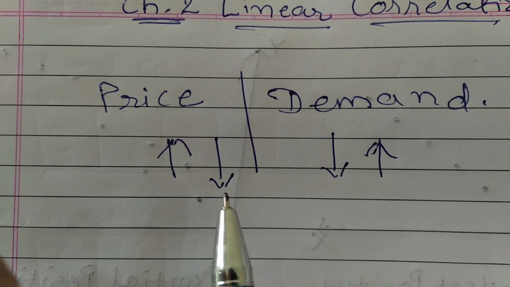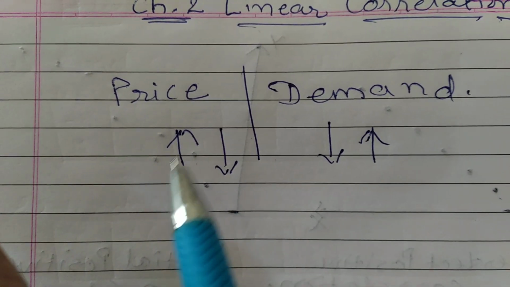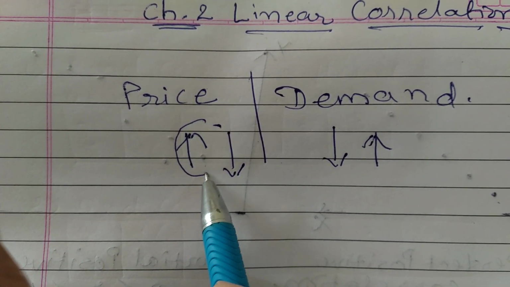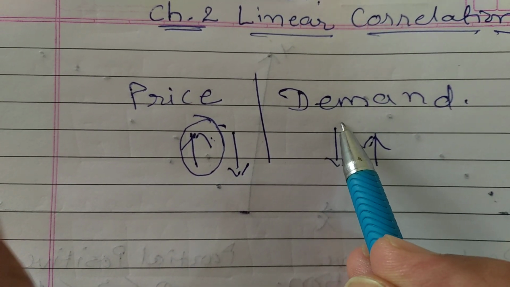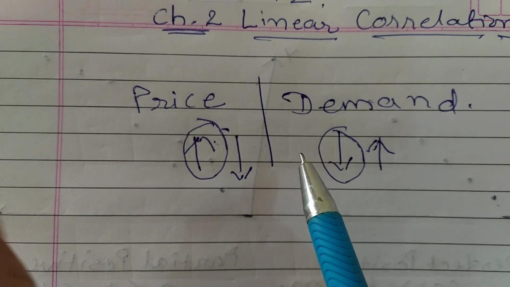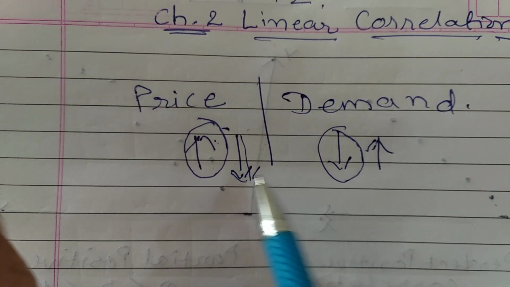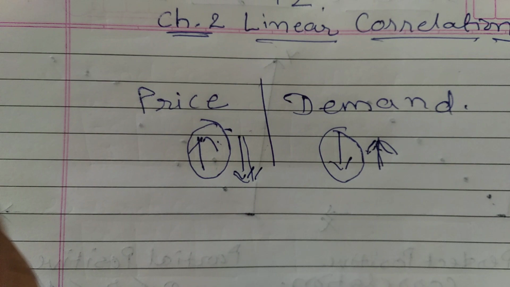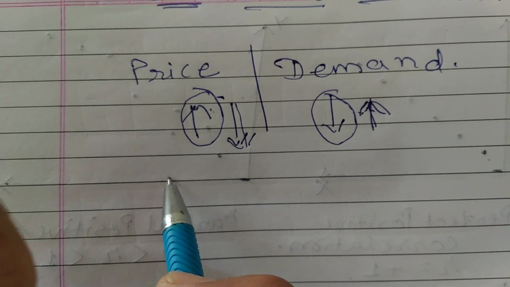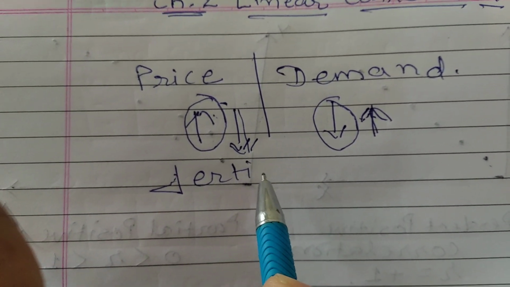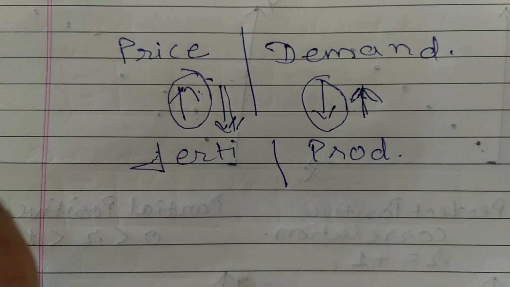That means we have two elements, price and demand. Whenever the value of one variable changes, it affects the second variable. Now let us understand the second example, that is fertilizer and production or productivity of crops.